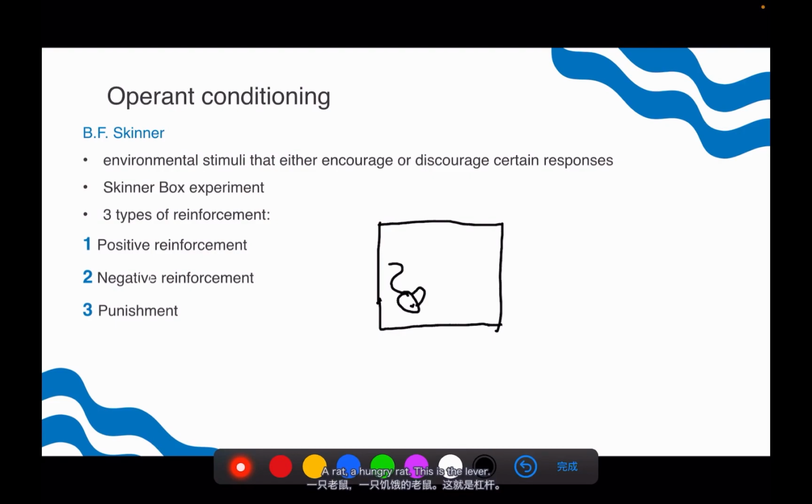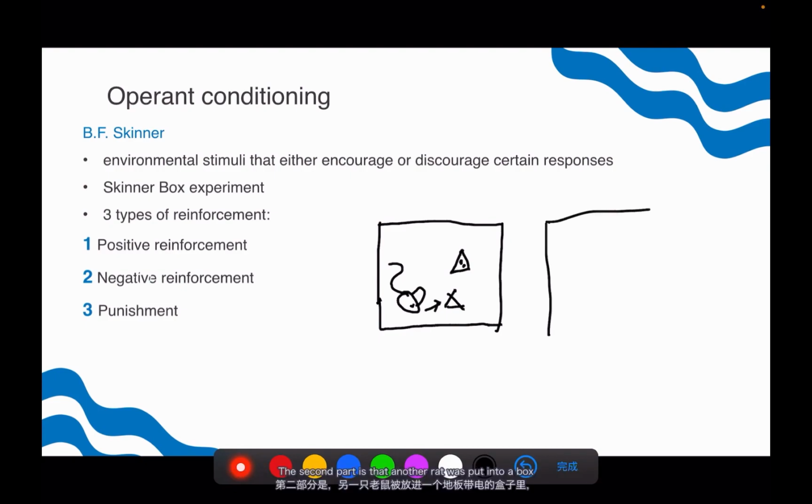A hungry rat, and this is the lever. Whenever the rat presses the lever, the rat will get food. So if it presses it, there may be food like cheese or something else. After some repetition, the rat started to run directly towards the lever when it entered the box.